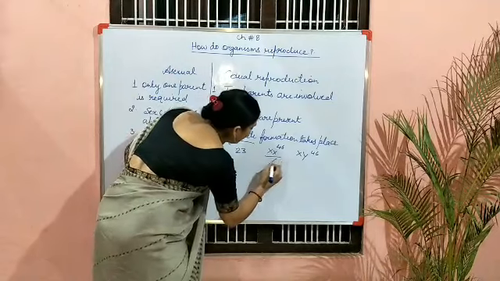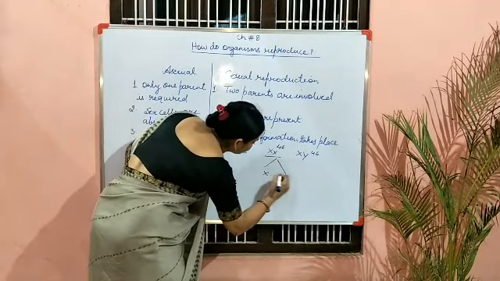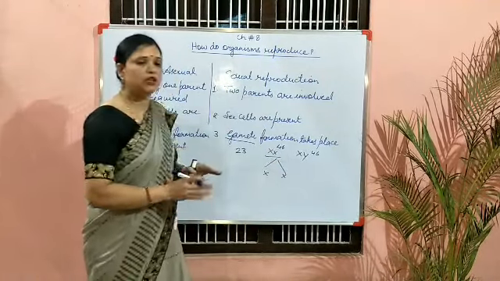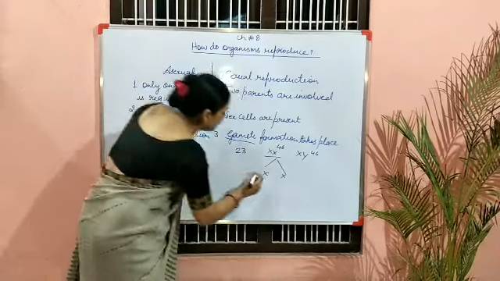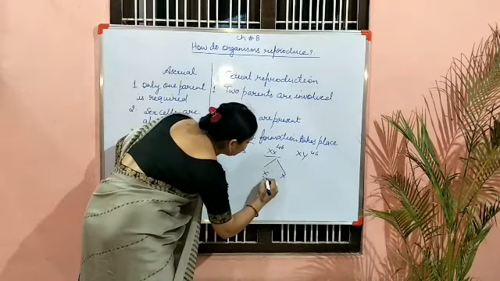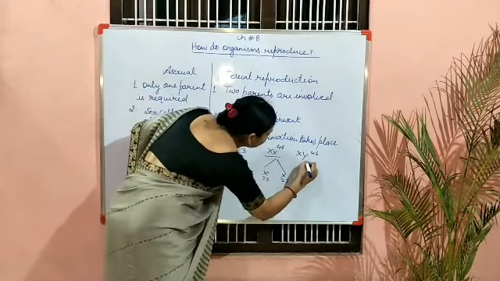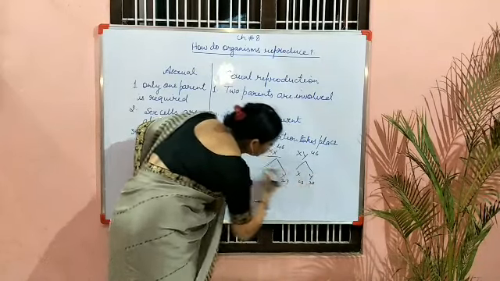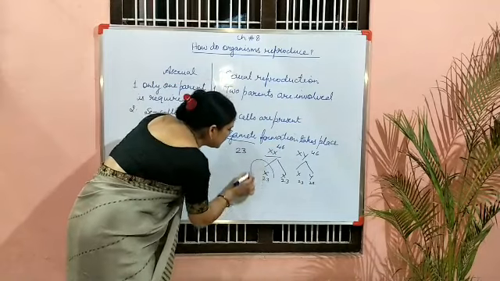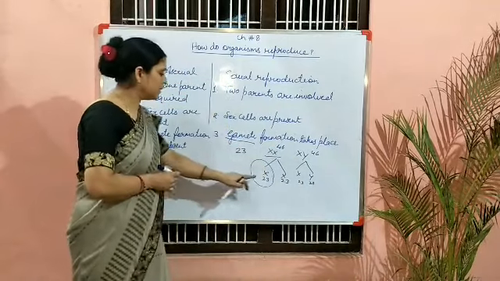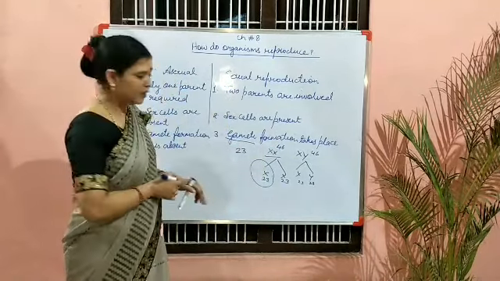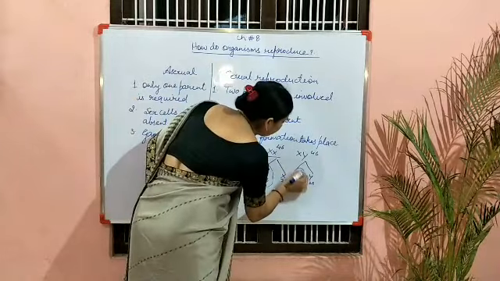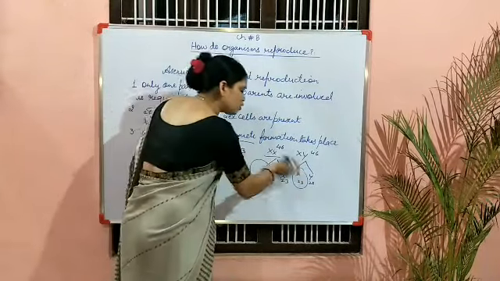When they divide equally, the chromosome number also divides, so each will get 23 chromosomes. So this ovum is a gamete, and this sperm is also a gamete.